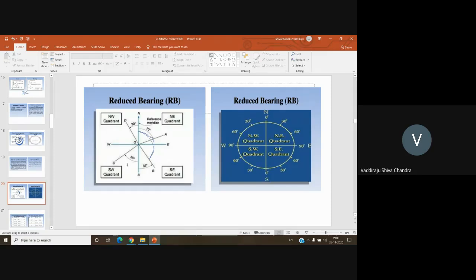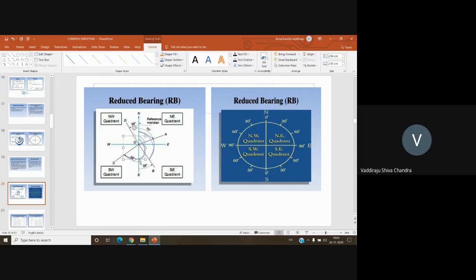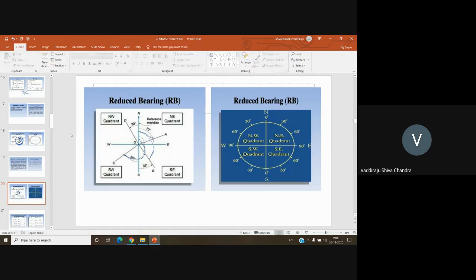Now come to the third quadrant, line OC. The quadrantal bearing is south 55 degrees west, because it is in the southwest quadrant, and the angle between the south line and line OC is 55 degrees. So what is its whole circle bearing? Whole circle bearing means again from north to this point. What is this angle? 235, sir. From here to here it is 180 plus 55, so 235. Similarly, tell me what is the value for the last one, OD? The quadrantal bearing of OD is from north to D, it is 30 degrees.